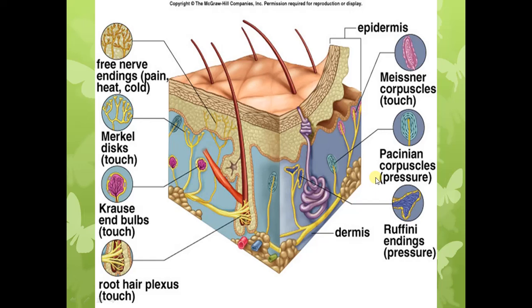Next receptors are the Krause end bulbs. You can see in this diagram the Krause end bulbs. Here the Krause end bulbs are these. This is one receptor. This is another receptor. Now Krause end bulbs are present especially in the skin of external genital organs, and they detect two-point tactile discrimination.